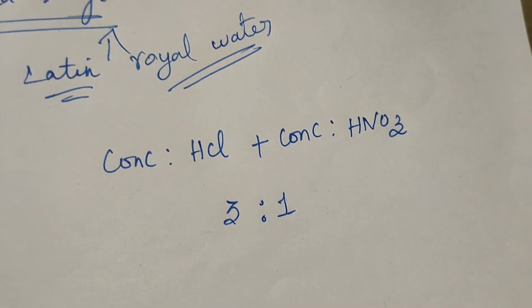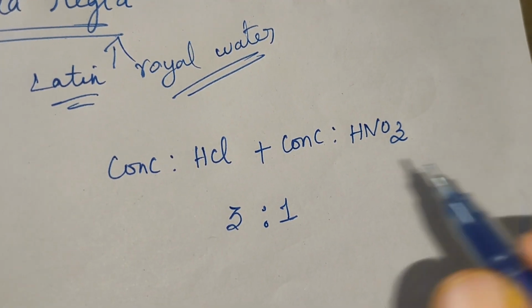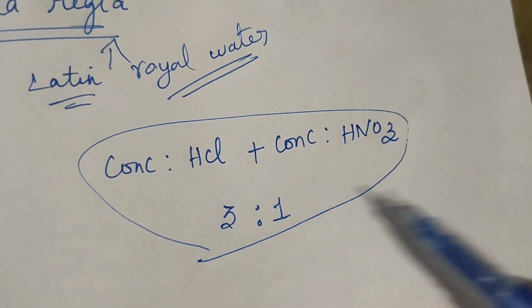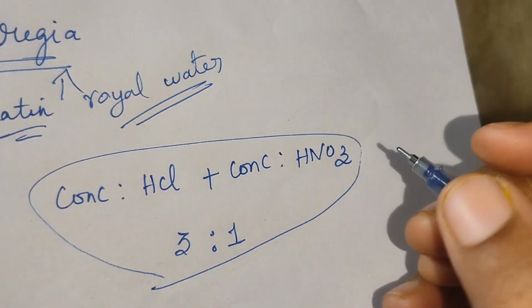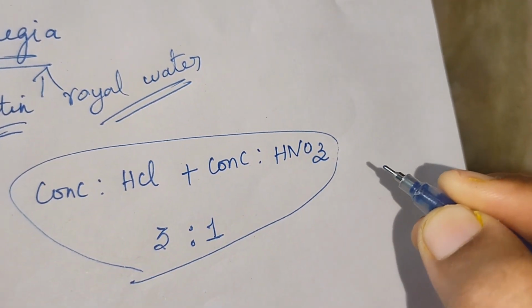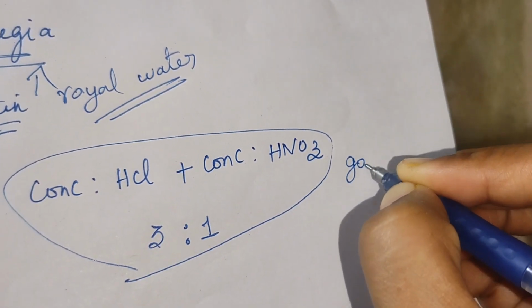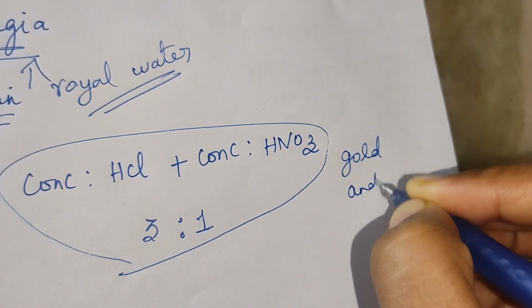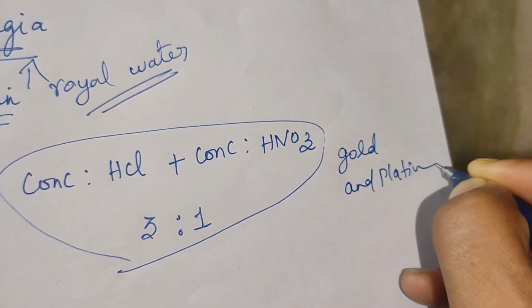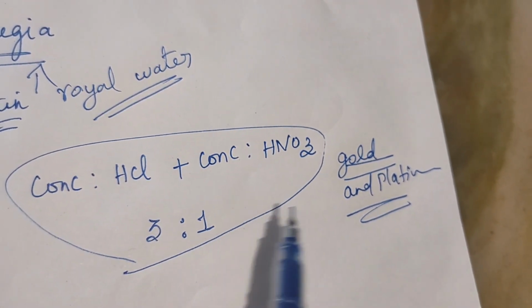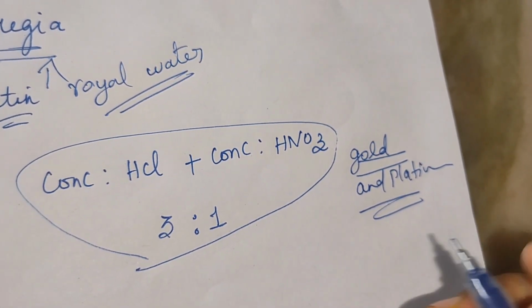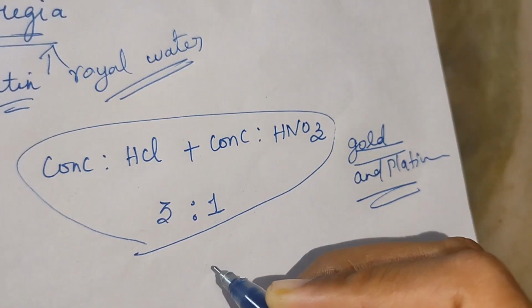This is known as aqua regia. It is used for dissolving gold. It is one of the few reagents which is able to dissolve gold and platinum, and this liquid is highly corrosive.